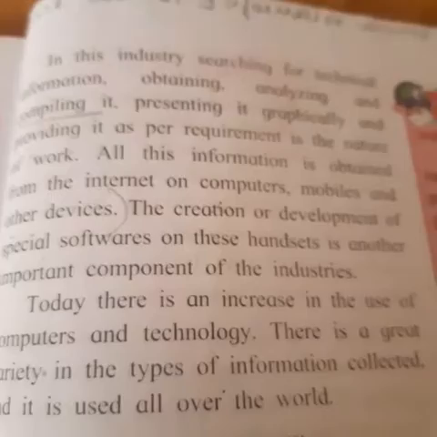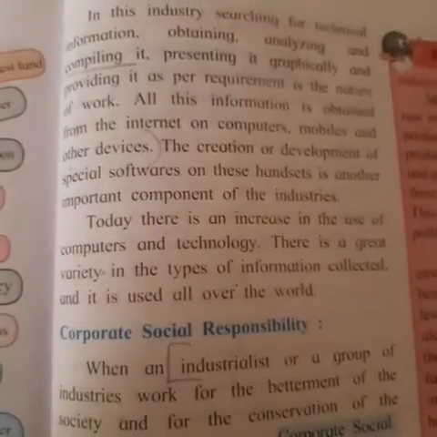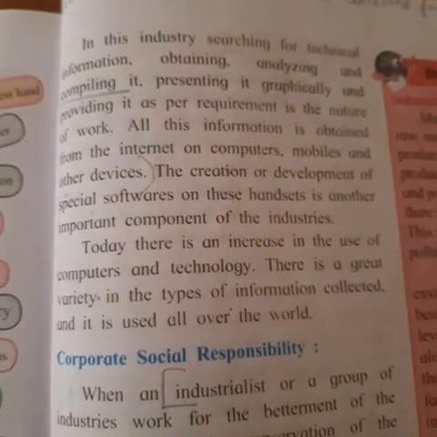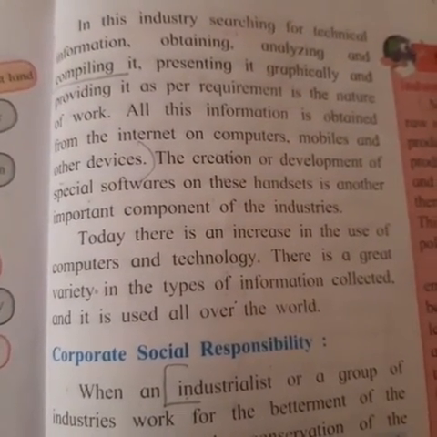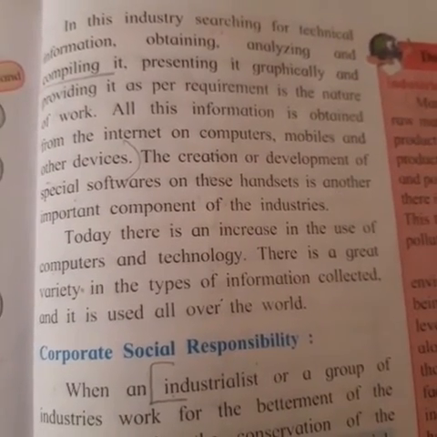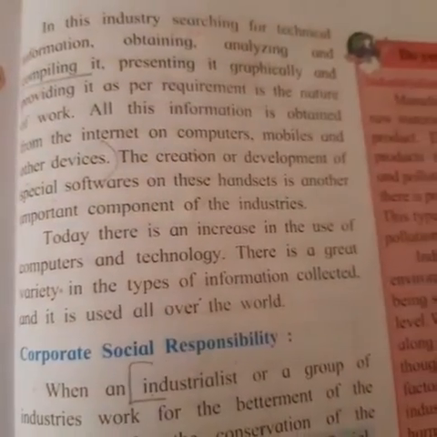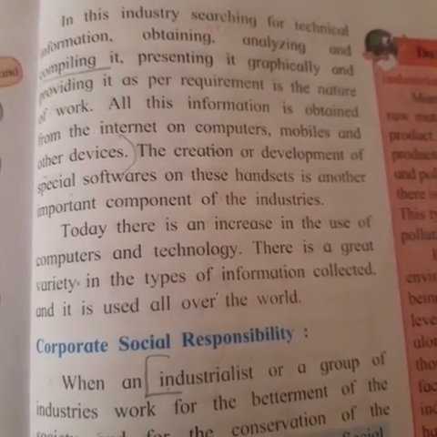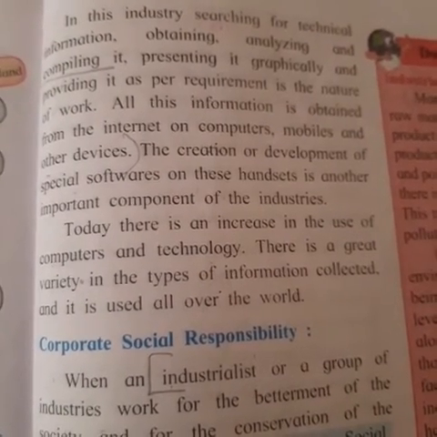In this industry, the nature of work is searching for technological information, obtaining, analyzing and compiling it, presenting it graphically and providing it as per requirement.